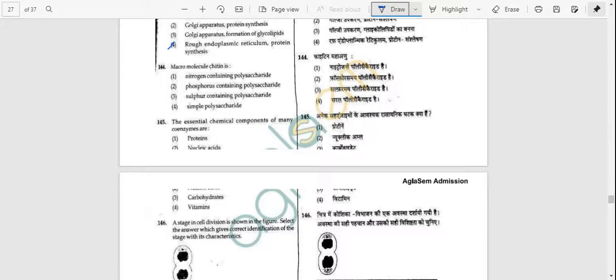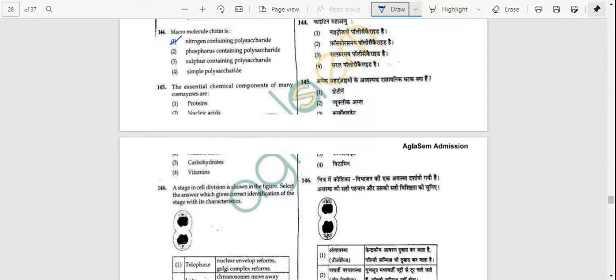Macromolecule chitin is nitrogen containing polysaccharide, phosphorus containing polysaccharide, sulfur containing polysaccharide, simple polysaccharide. Answer is option number A, that is nitrogen containing polysaccharide. The essential chemical components of many coenzymes are protein, nucleic acid, carbohydrates, vitamins. Answer is option number D, that is vitamins.